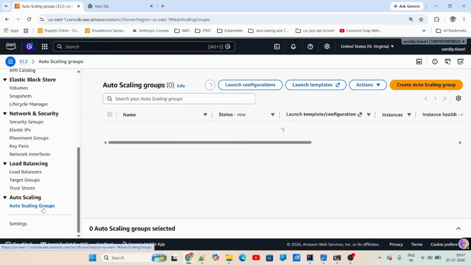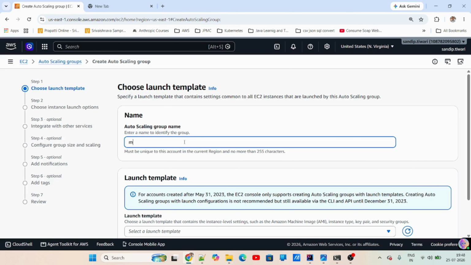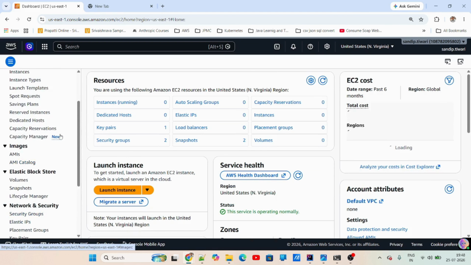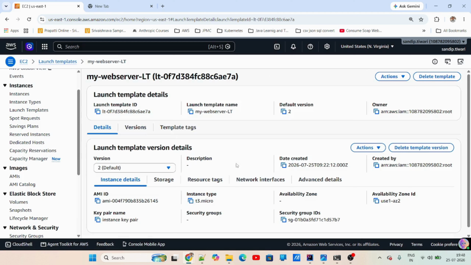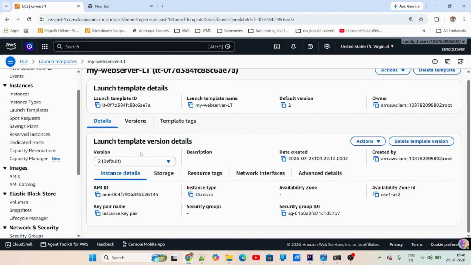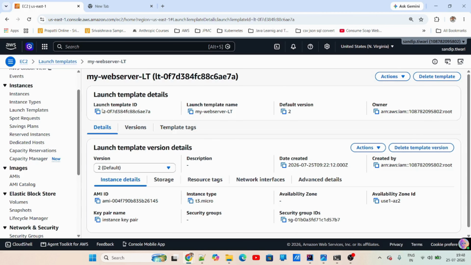Now I will create the auto scaling group. Here you can go in the EC2, and you have this option of auto scaling group. Before that, let me show you the launch template. This is the launch template that we'll be using in the ASG. The default version is 2 for now, and then we have this AMI, this key pair, everything is set. So this is my launch template.